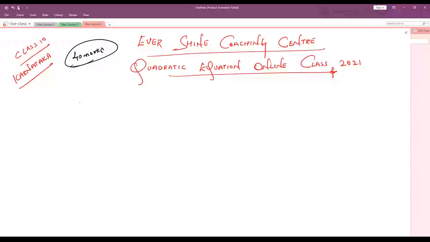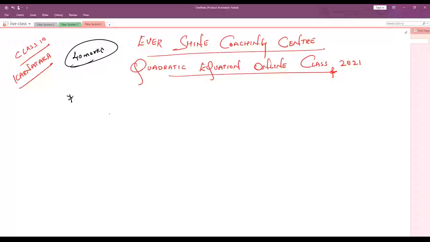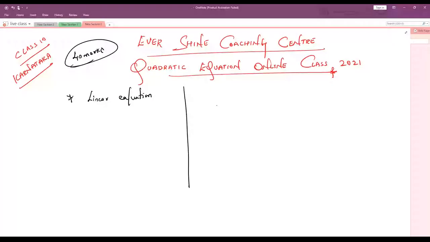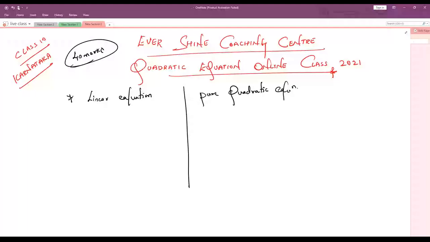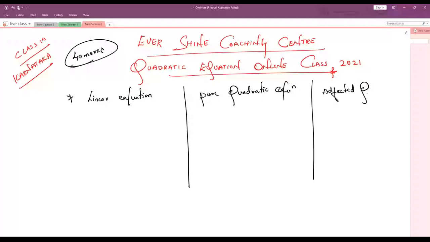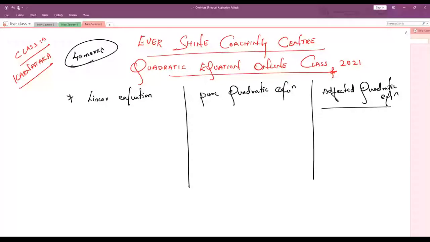Now, very important is point number one. Here we have three types of equations. One is called linear equation. You can get a question based on this. The second is pure quadratic equation. And the third is affected quadratic equation. So these are the three topics you need to understand.